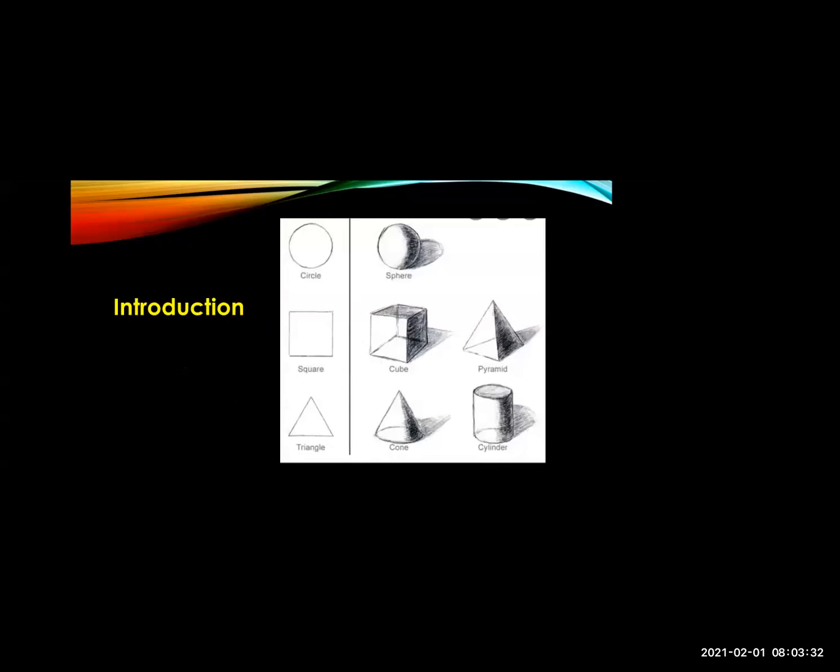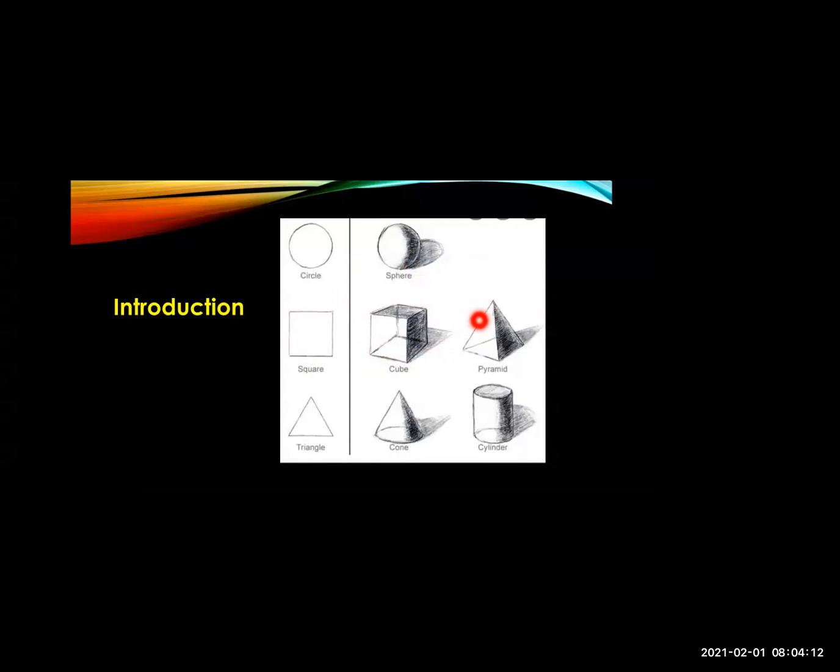Students, you must have drawn shapes or circles, whatever shapes you want to draw. Some shapes look like this, and to some shapes we give some effects. These effects are called 3D effects. For example, this is a simple square, so we just draw a four-line square. But if you want to draw a cube, you just give some effects to it, right?